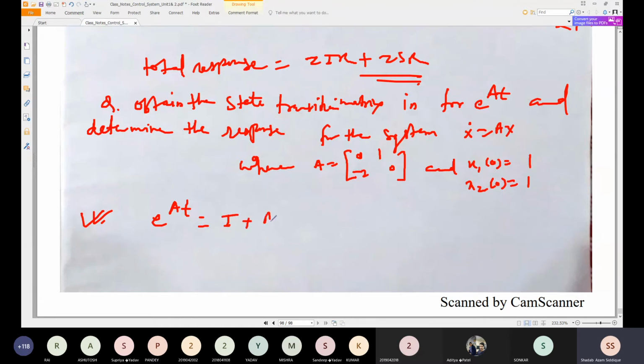The identity plus at plus a square t square by 2 factorial plus dot dot dot dot, what is that, up to a to the power n minus 1 t to the power n minus 1.